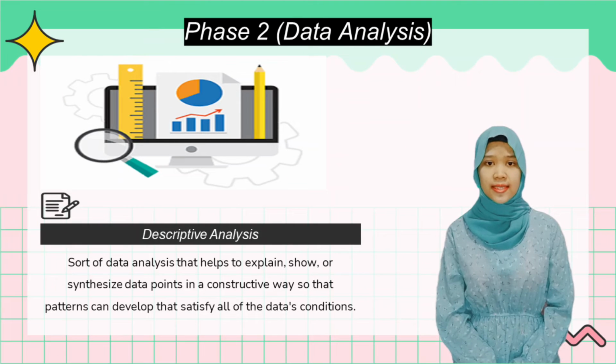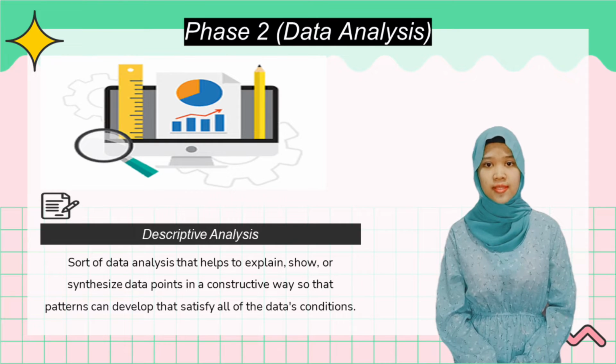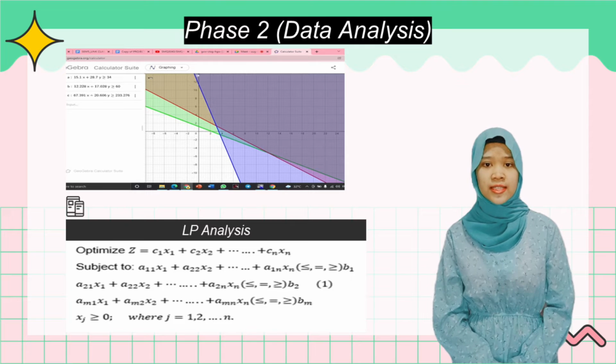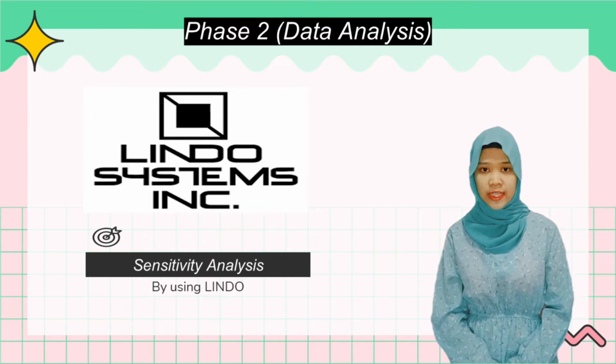Phase 2, data analysis. First, descriptive analysis, a sort of data analysis that explains, shows or synthesizes data points in a constructive way so that patterns can develop that certify all the data conditions. Second, LP analysis using Excel and graph. Third is sensitivity analysis by using LINDO.